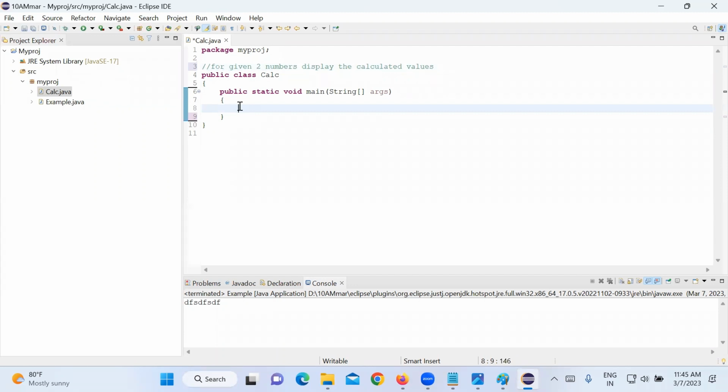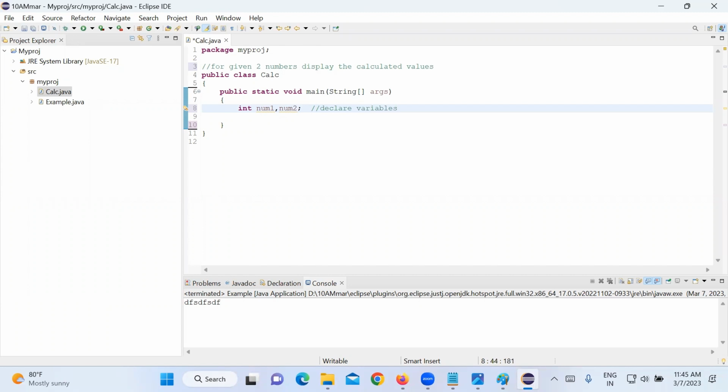So two numbers I want to store means how many variables I need? Two variables, right? Now I said it's numbers. Numbers means what is the data type? Int. So now I need two variables of int data type. How to declare? Int only, data type. Can I say num1 comma num2? Num1 is one variable, num2 is another variable of integer data type. This is to declare variables.